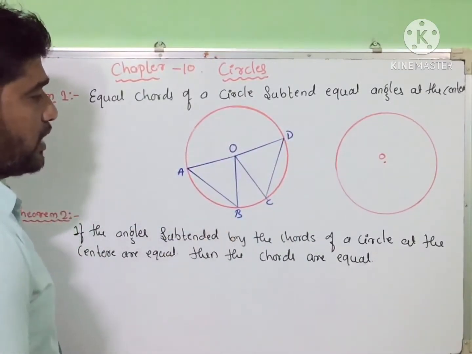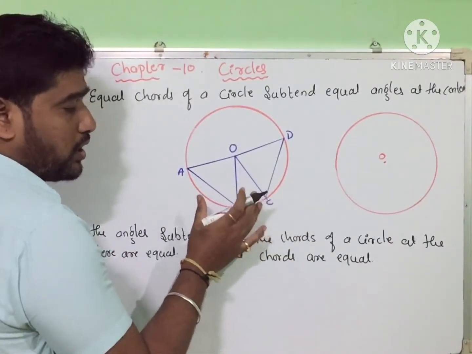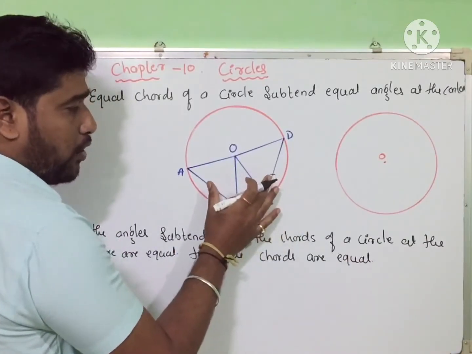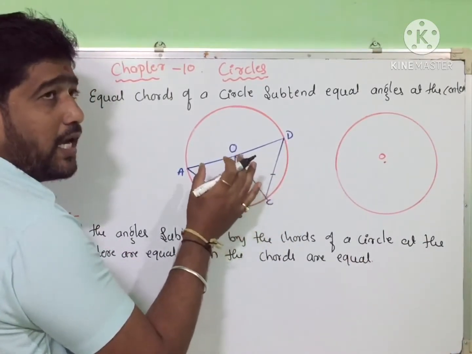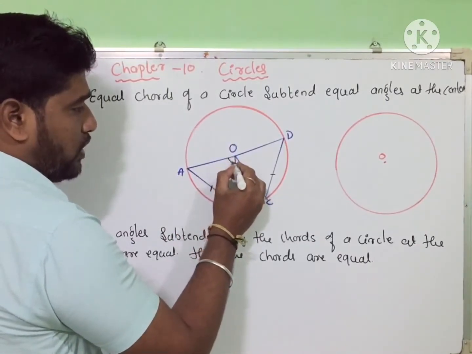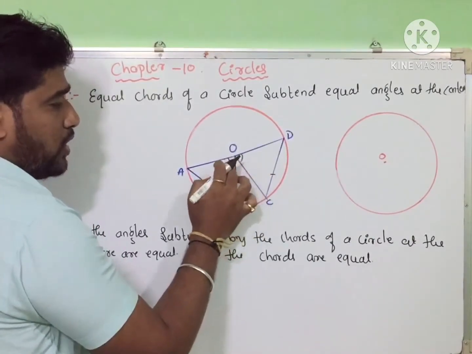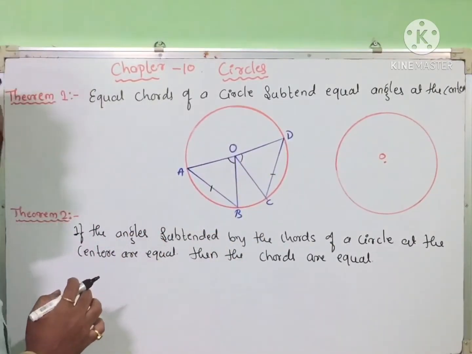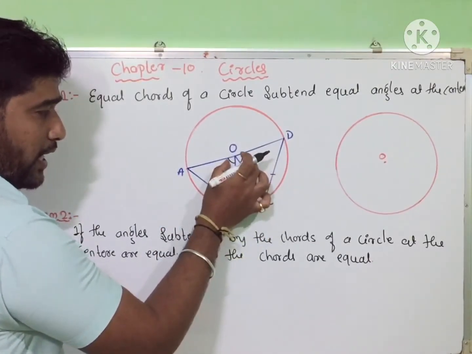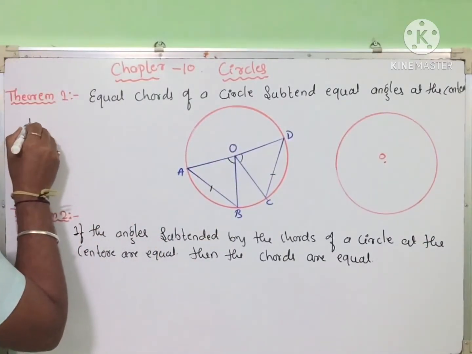So here the circle is there. In that circle AB and CD are the chords. These two chords are equal. It means their subtended angles at the center are equal. We want to show this. So these two angles are equal here. These two are the subtended angles, right? The chords are equal. It means the subtended angles at the center are equal. Is it clear?